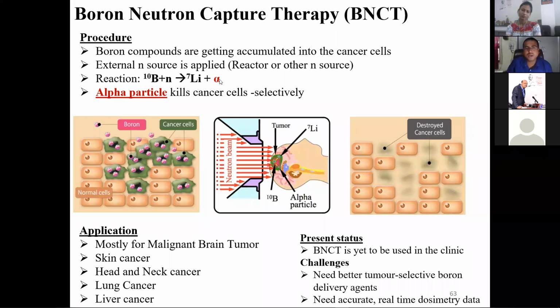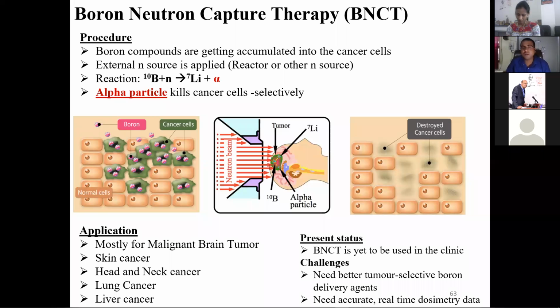Then from outside a neutron beam is given, irradiating and interacting with the boron compound, which undergoes this reaction, and the alpha comes out. That alpha will damage the cancer cell. Because of that, we can see all the cancer cells have died. So that way it can work. It can be used for skin cancer or other types of cancer also.